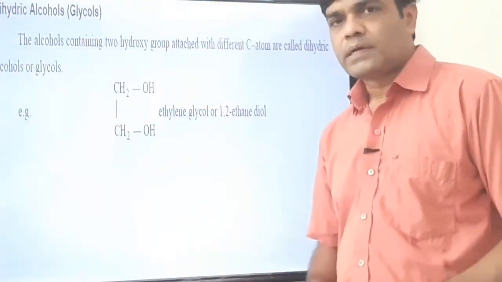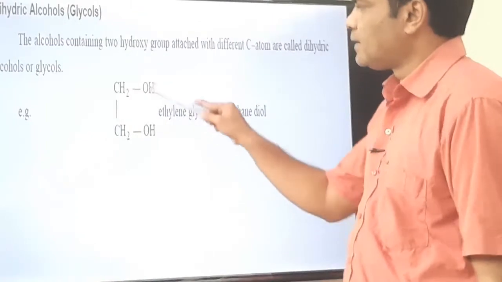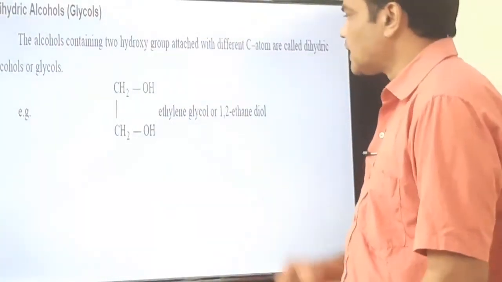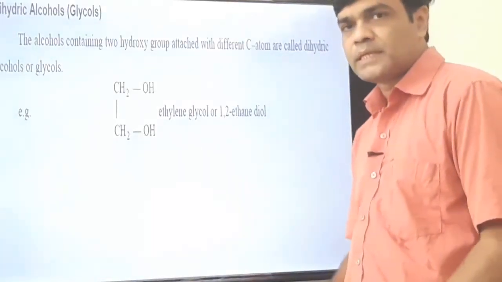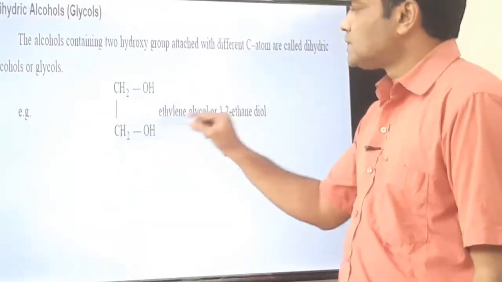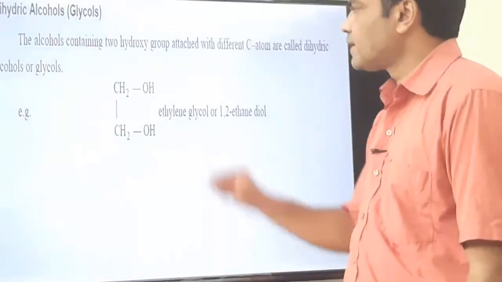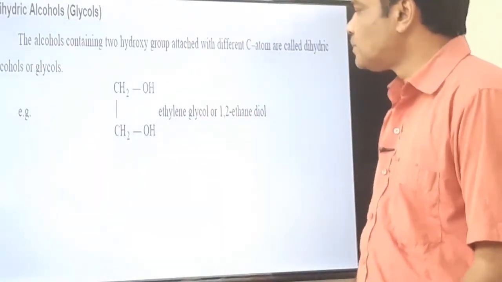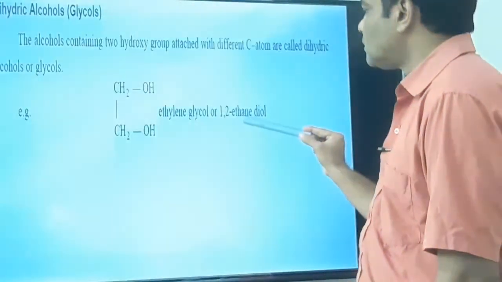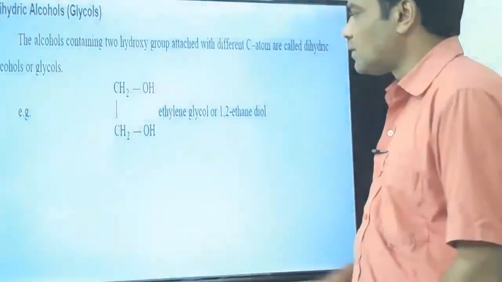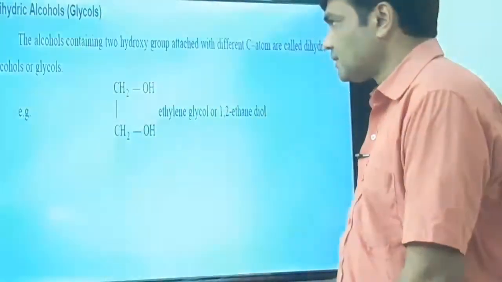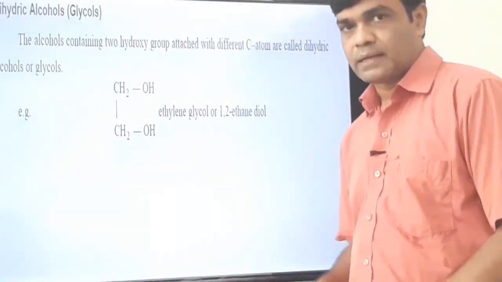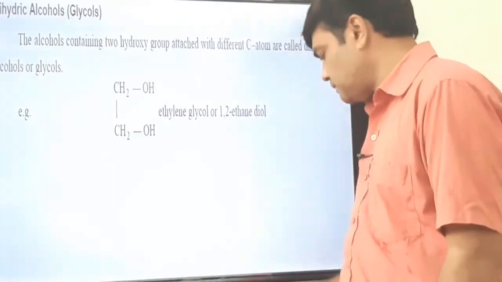Dihydric alcohol, I already told you about this, having 2 OH groups. It is the particular example of ethylene glycol. What is the IUPAC name of ethylene glycol? 2 carbons are there, so it is the derivative of ethane, at 1 and 2 positions there are OH groups, so it is ethane-1,2-diol. It is the IUPAC nomenclature. We have to study this dihydric alcohol in detail, glycols.